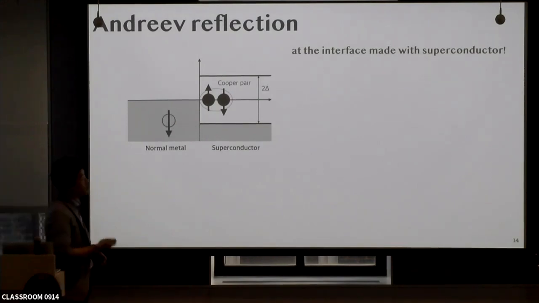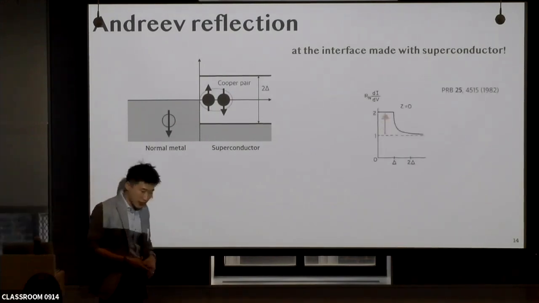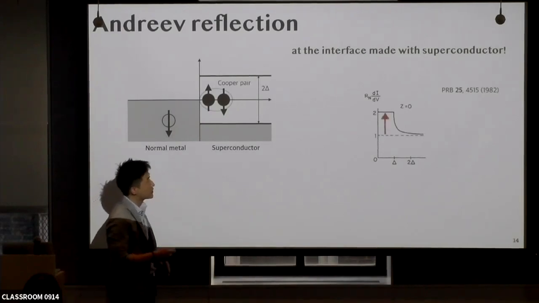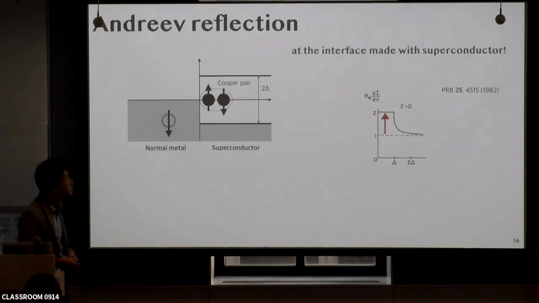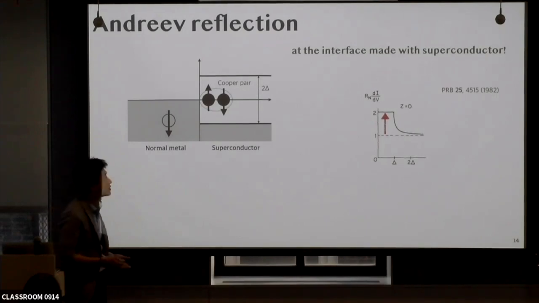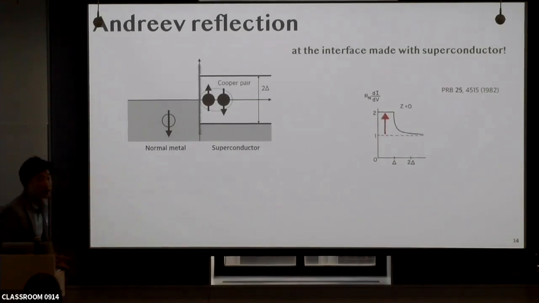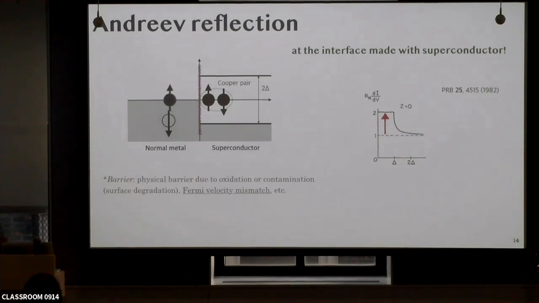So as a result of hole reflection, if we measure the conductance spectrum, we're supposed to see the conductance doubling when the energy of the electron is less than the superconducting gap again. So that's an extremely ideal condition. In general, it is difficult to observe such conductance doubling because there is always a barrier at the interface. It creates electron reflections at the interface.